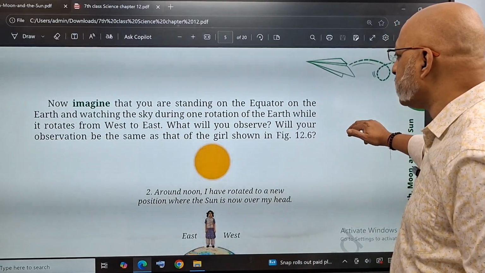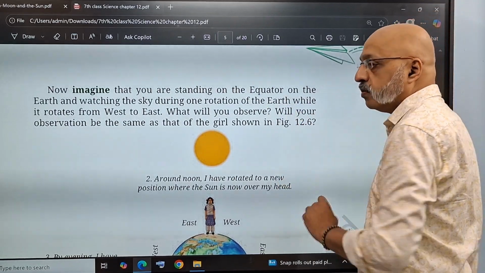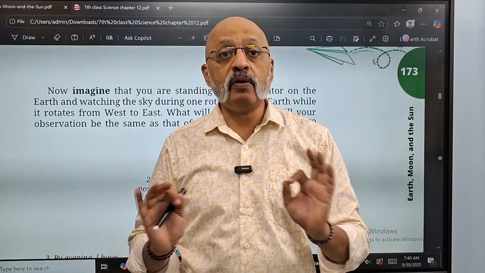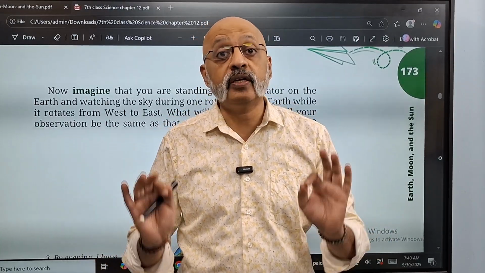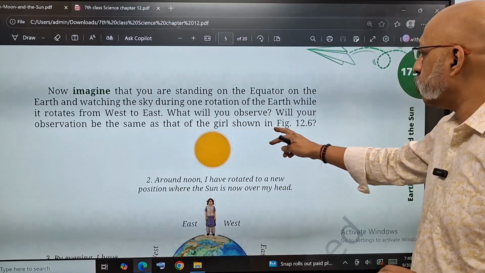Now imagine that you are standing on the equator of the earth and watching the sky during one rotation of the earth. Let's imagine that you are right at the center. That is the central point, the imaginary line called the equator, the hottest places, right? From west to east, what will you observe?